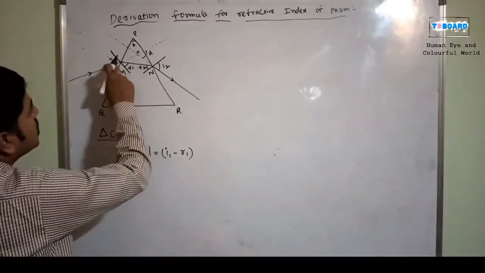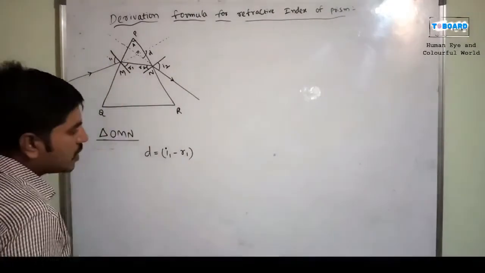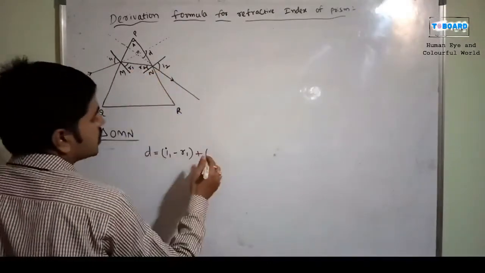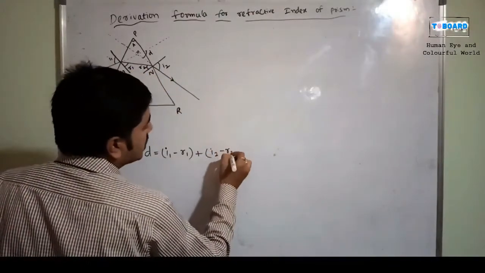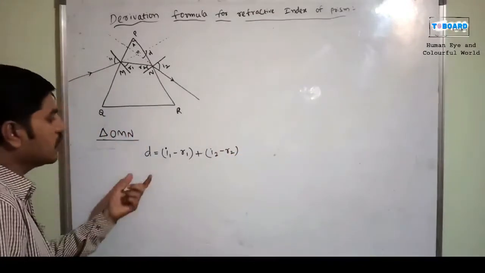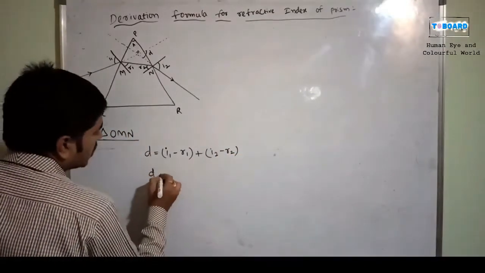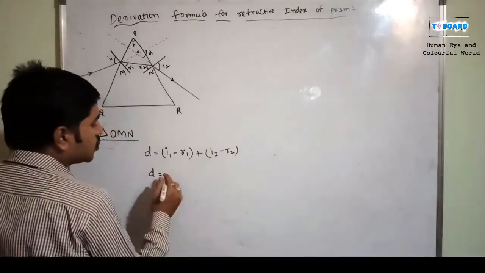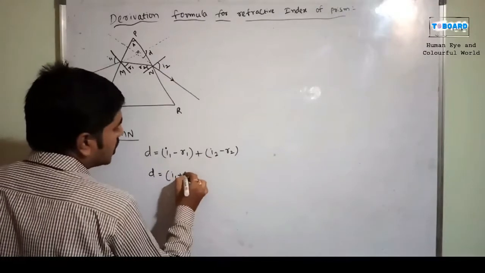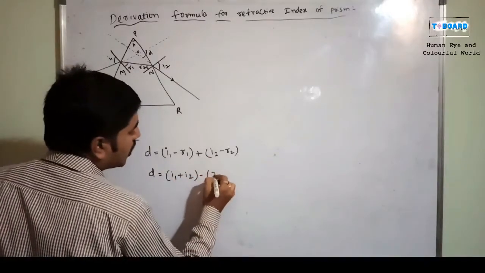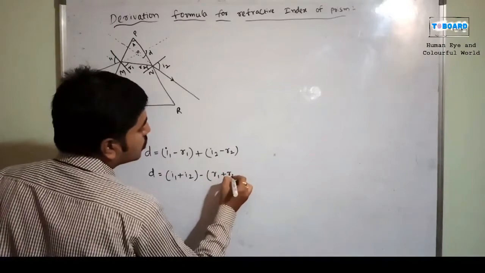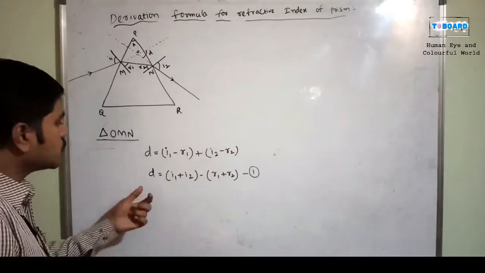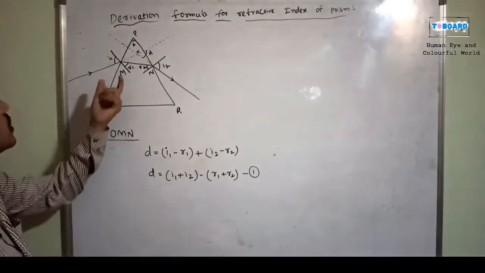Plus another angle, which is I2 minus R2. So this is the one equation. Now I am going to separate the minus values and plus values: D equals I1 plus I2 minus (R1 plus R2). So this is the first equation I am going to consider. After completing this one, we'll go for one more triangle.